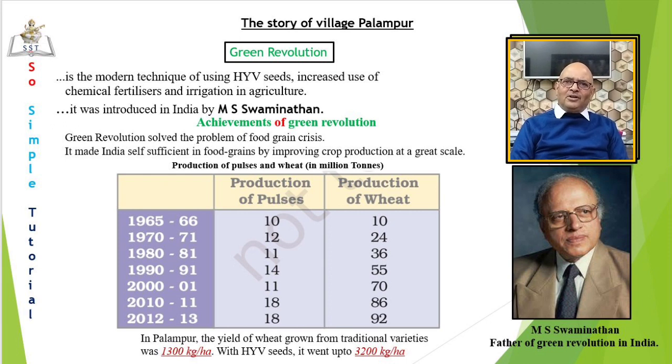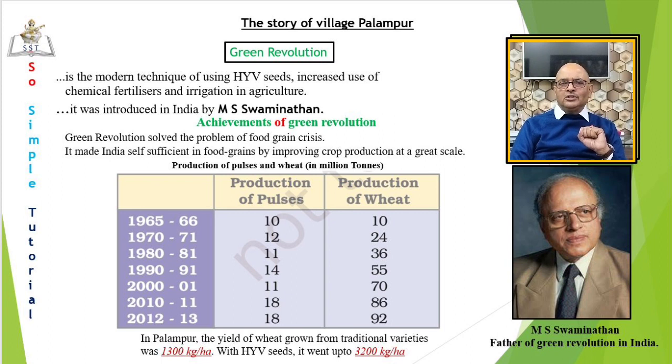The modern methods of farming, my dear students, are actually possible because of the Green Revolution which came to India in the late 1960s. It is the Green Revolution that introduced the Indian farmers to cultivation of wheat and rice using HYV seeds. Green Revolution was introduced in India by M.S. Swaminathan. He is called the father of Green Revolution in India. He was very recently awarded Bharat Ratna, the highest civilian award of our country, in 2014.